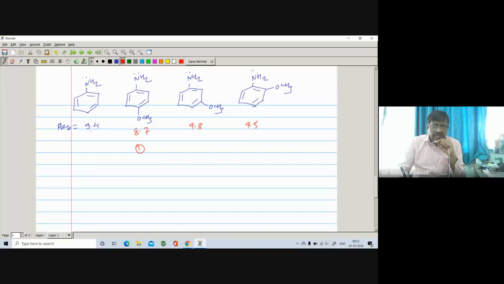Here is aniline. So sometimes the data may overlap. In this case, if you compare methoxyaniline, ortho, meta, and para, here we see that the methoxy group in this case is found to be somewhat more basic as compared to this para. So here is number 3.